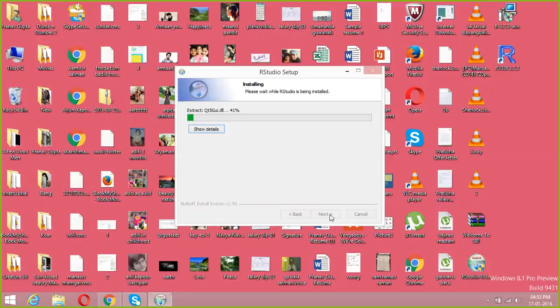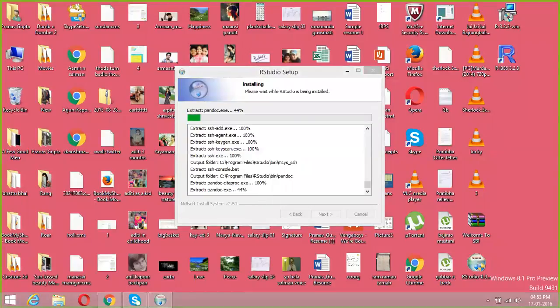Yeah, it is installing RStudio now. Your R is already installed. Now you are installing RStudio. Once it is installed, you will see an icon on the desktop for sure. Just hold on for 2 minutes. You will see the icon. And then you can also follow the similar step. You can install R first, then RStudio. Anything is fine.